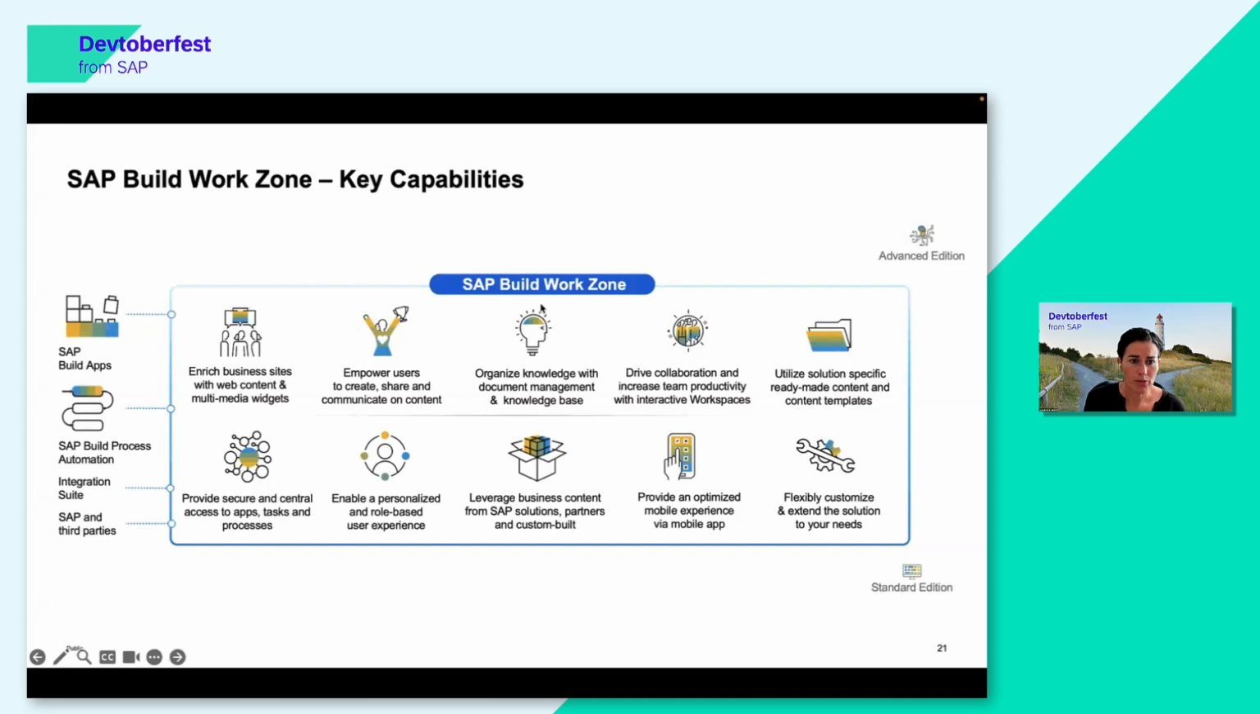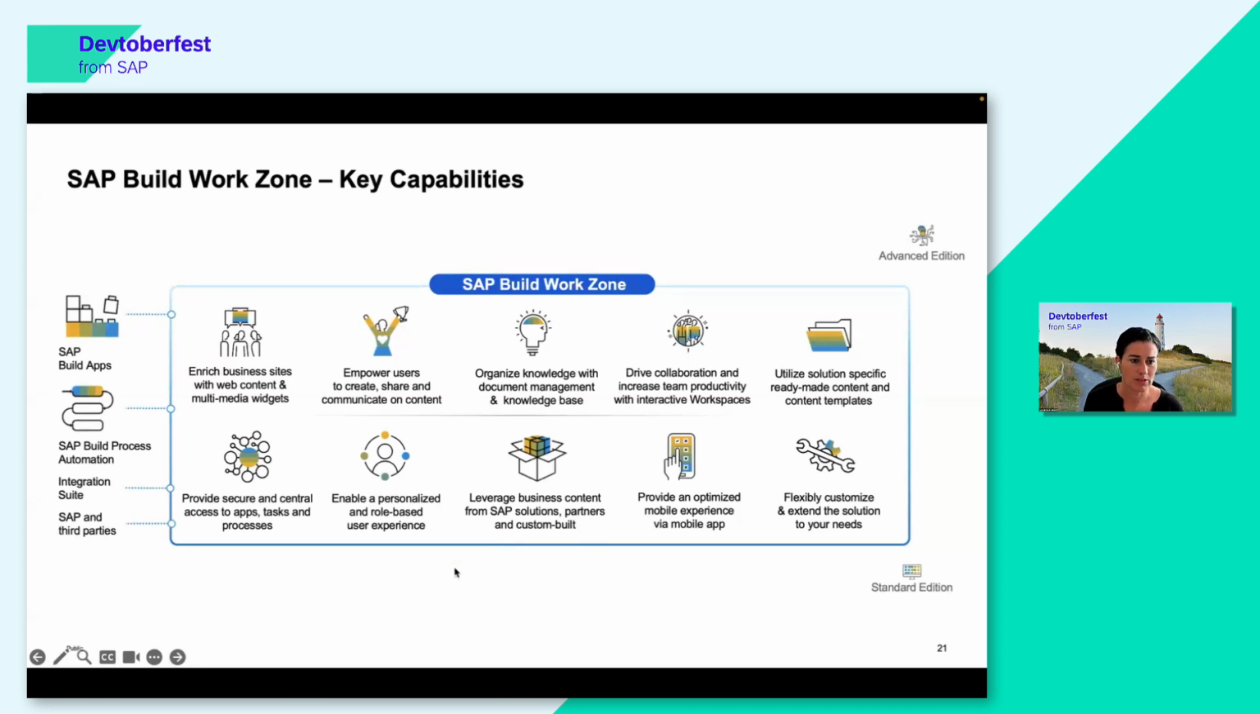On the top of this slide, you see all the features that the so-called Advanced Edition, which you also saw in that little video snippet, offers. And on the bottom, we can see what the Standard Edition of Build Workzone offers. Let's start with the Standard Edition. Actually, Advanced offers the same as Standard, but on top it has additional features. The Standard Edition starts by providing secure and central access to applications, to tasks, and to processes.